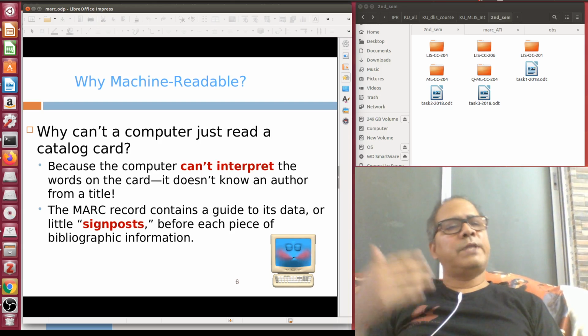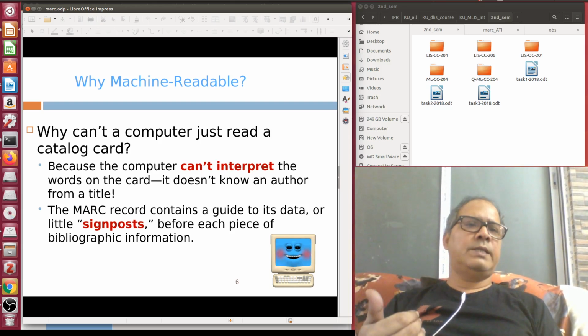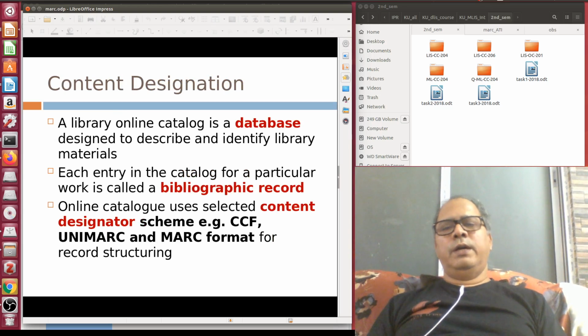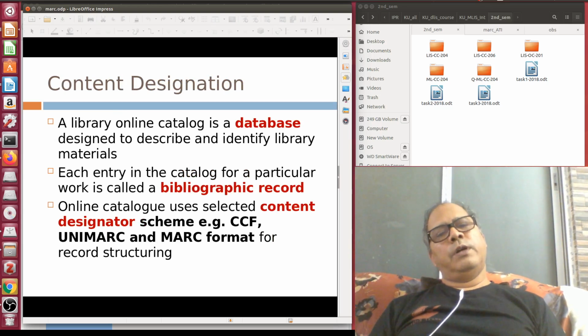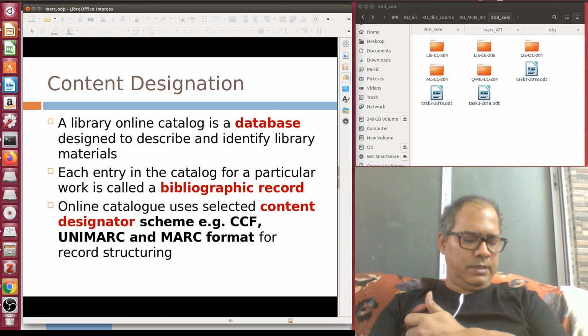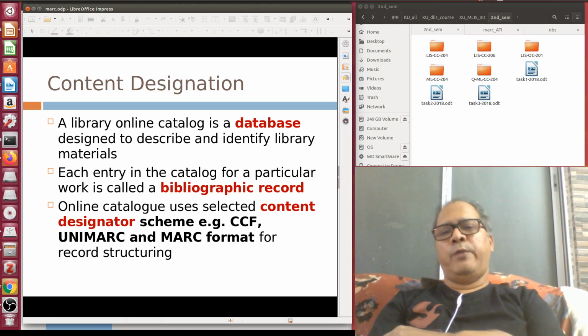So it's a kind of signposting. You are giving data and posting it against a particular set of tags and subfields, and your computer is finally able to index it. That's why computerized cataloging does not mean that you enter your card catalog data inside your computer and the computer will understand it. It does not work like that. So you have to enter your data sets manually.